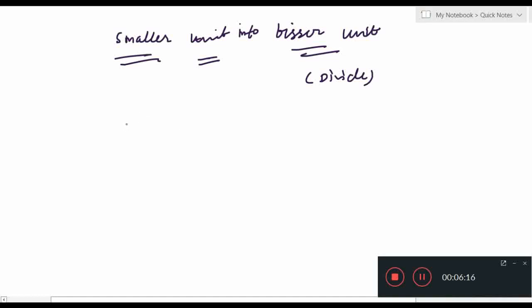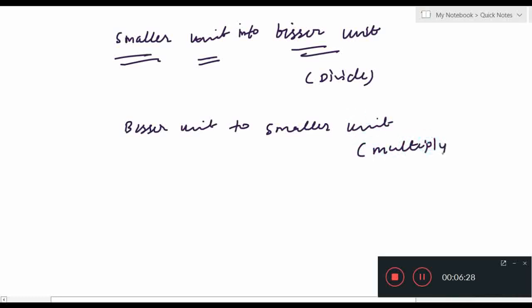Opposite, if we are converting a bigger unit to a smaller unit, we always have to multiply. Mark my point please. Smaller to bigger means divide. Bigger to smaller means multiply.